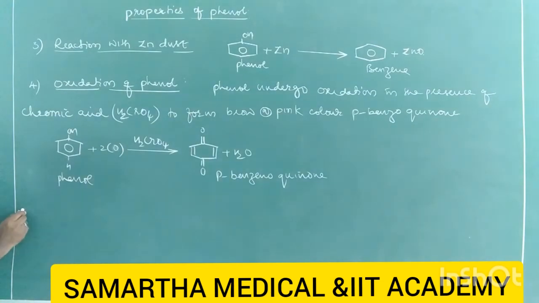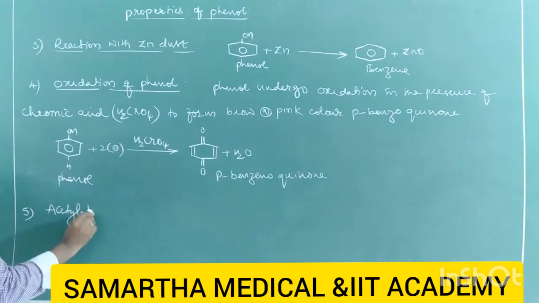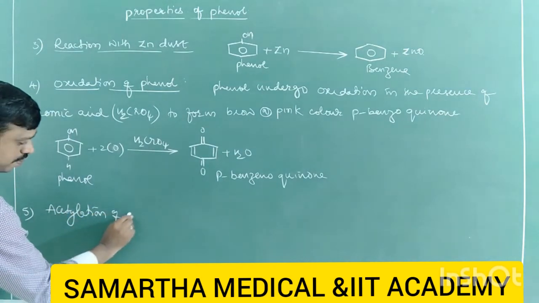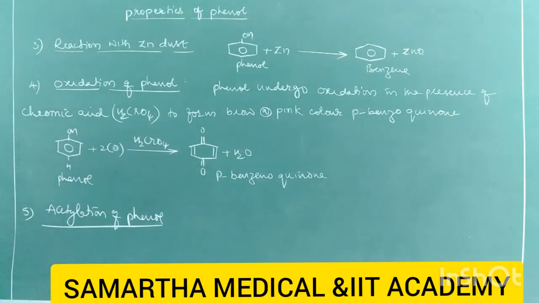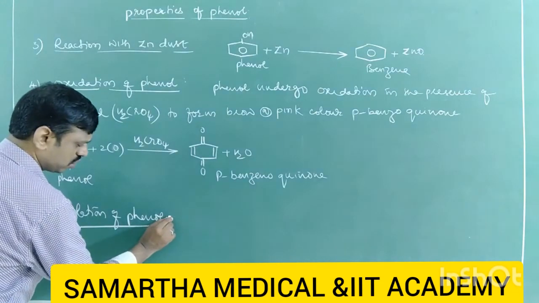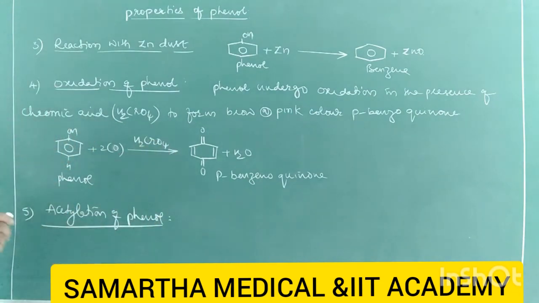Next is the fifth one, acetylation of phenol. A similar reaction we have studied in the haloalkane topic also.